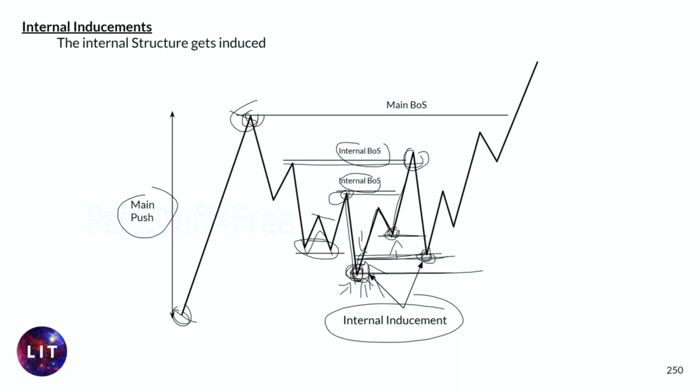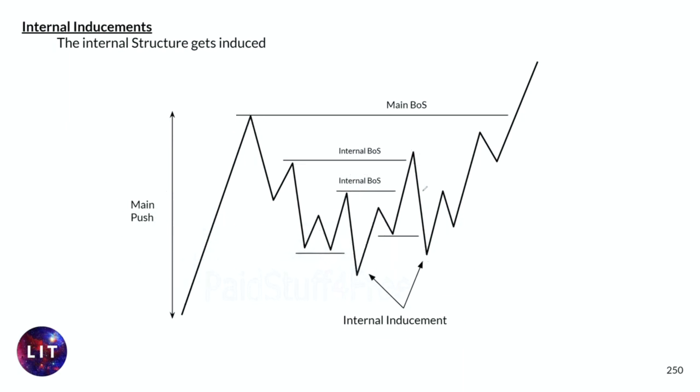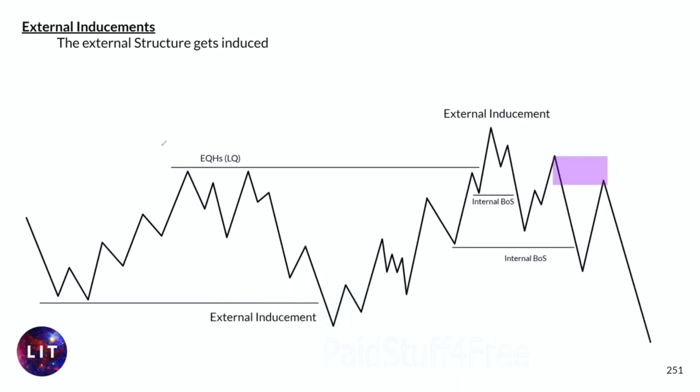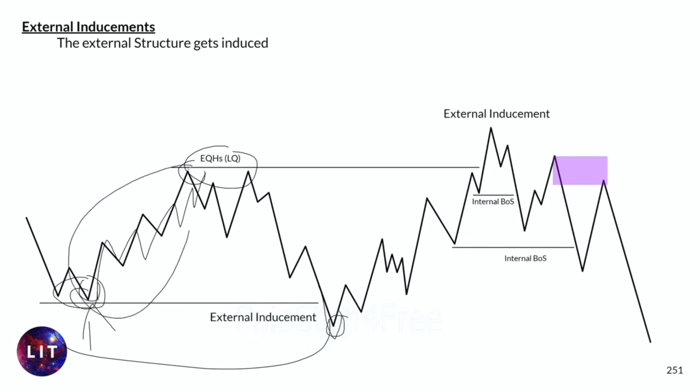Okay, and then of course we also have external inducements. External inducements means, of course, everything that is not internal pushes. So if you see this whole structure in here, you have these equal highs, aka liquidity. Also these pushes in here, see all these pushes in here, and now it induces this external push, right? It's not even included in this push anymore. It induces this push and also becomes immediately a medium inducement, as it induces the higher push or the higher structure